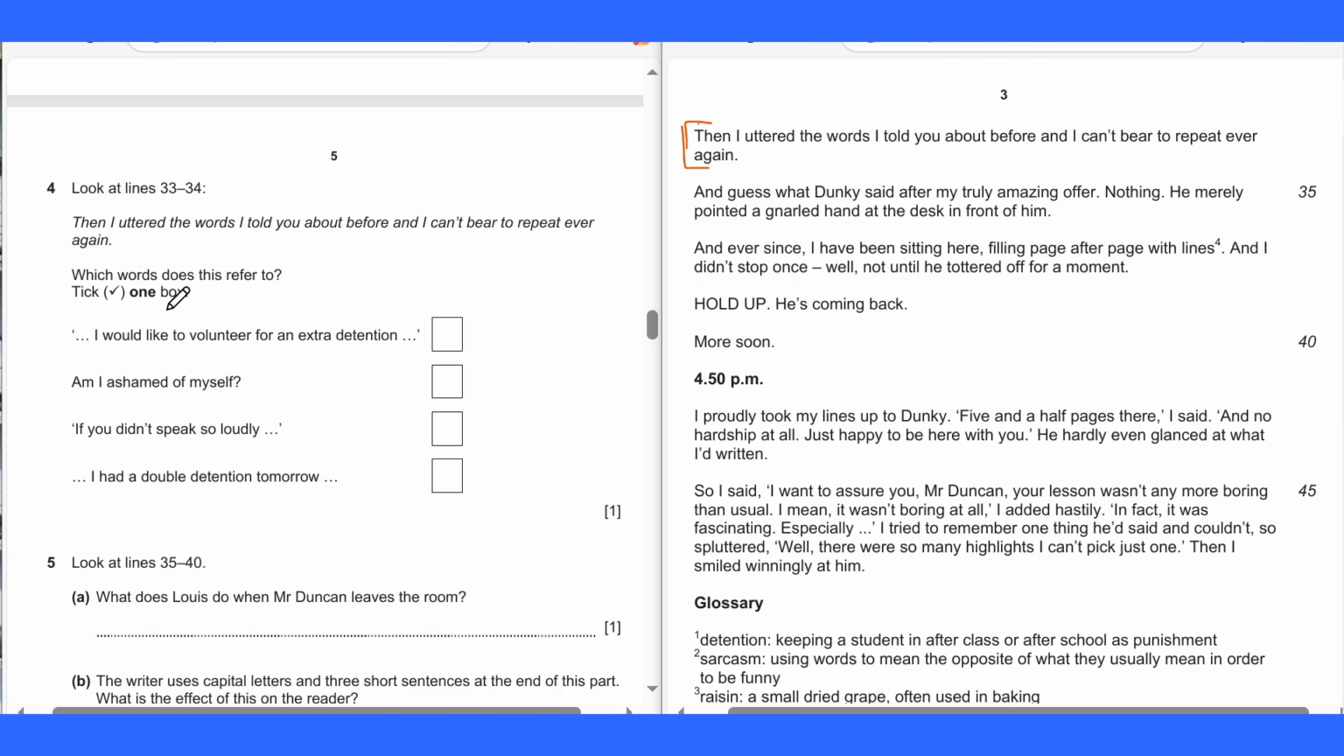Next, look at lines 33 to 34 in this section. Then I utter the words I told you about before, and I can't bear to repeat ever again. Which words does this refer to? One box strictly. These are 4 choices. 10 seconds.